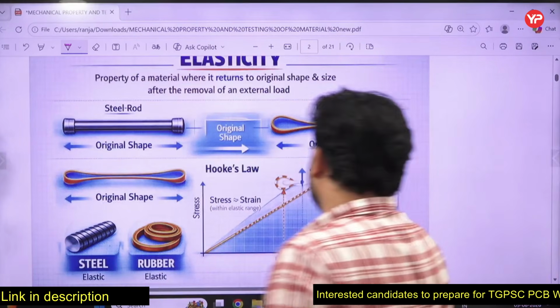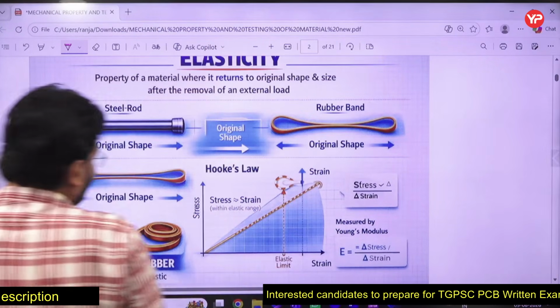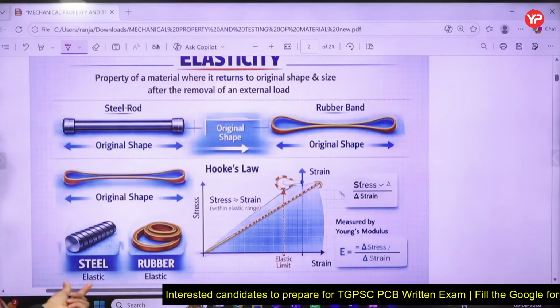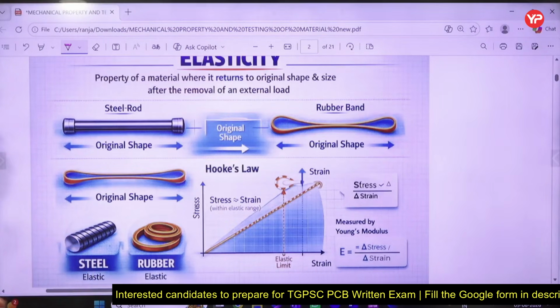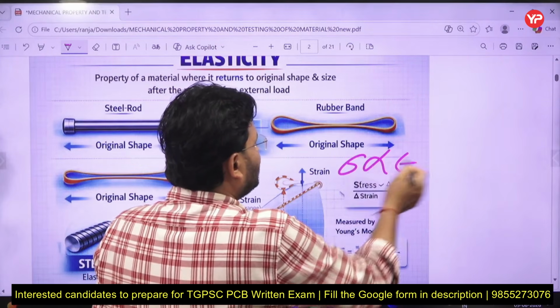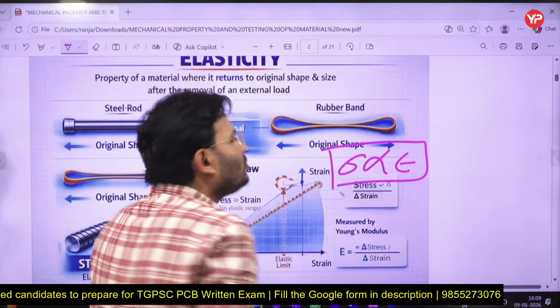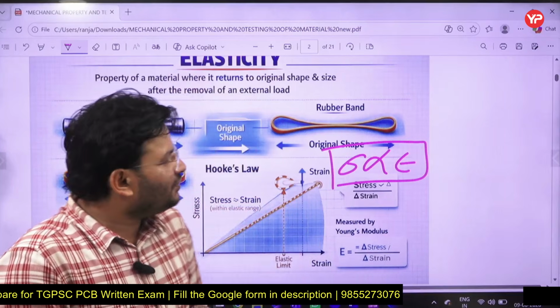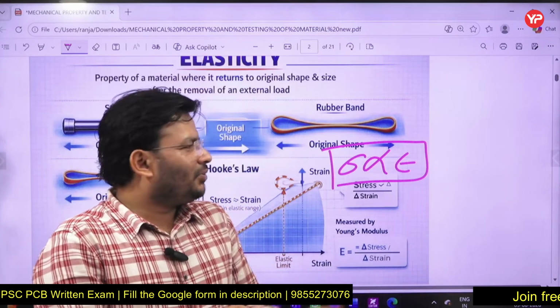Hooke's law, we have seen, says stress is proportional to strain within what? The proportional limit. That is your rubber. We can see some steel and rubber, the original shape is there. And Hooke's law is what, my friends? Always keep in mind, stress is proportional to strain within the elastic limit. Now, if you are not from a mechanical background, you can be confused: what is stress, sir, and what is strain?